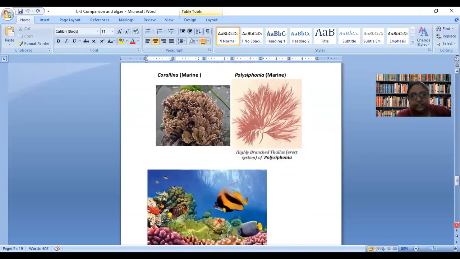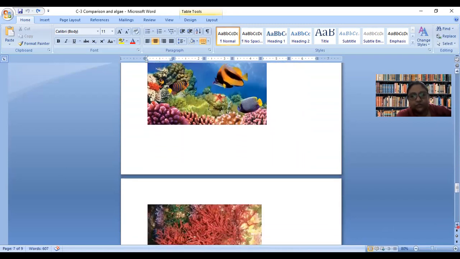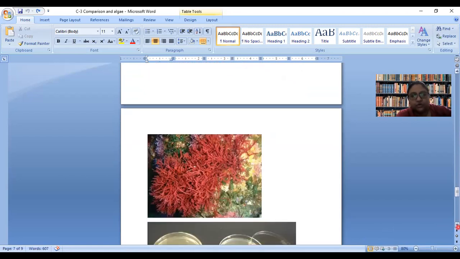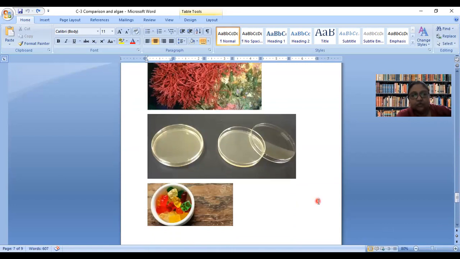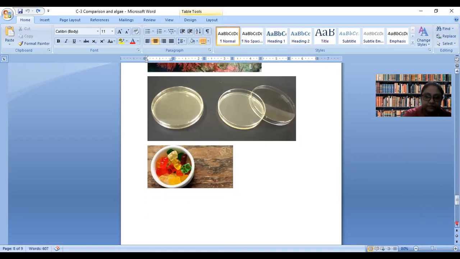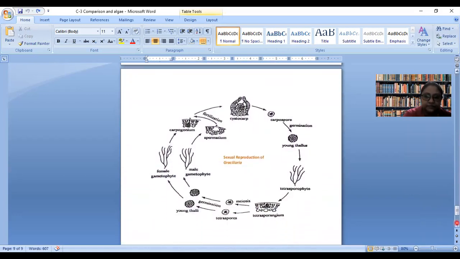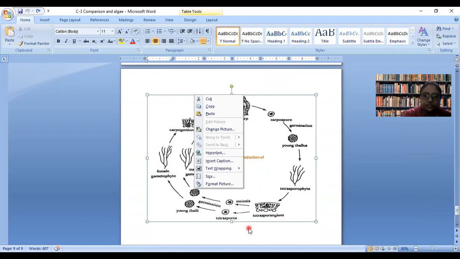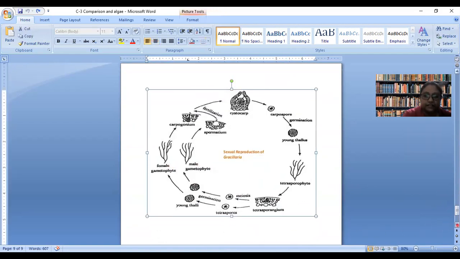These are different red algae. This is an image of coral reef. This is how coral reef looks actually. See, this is how we use culture medium by using agar, and this is Gelidium. This must be known to all of you. आप में से सभी ने ये खाया होगा मजे से, but you didn't know that it is actually a useful and safe source of gelling agent called Gelidium. This is the reproduction of red algae.